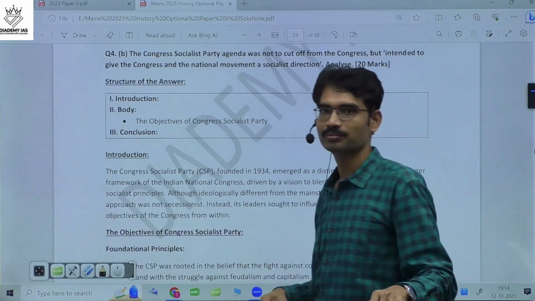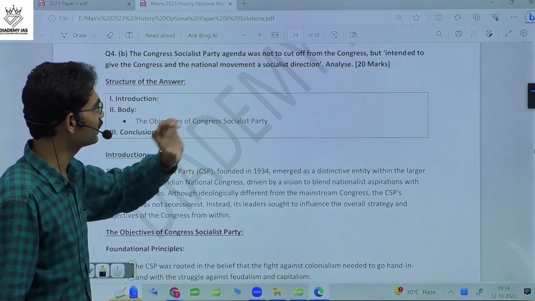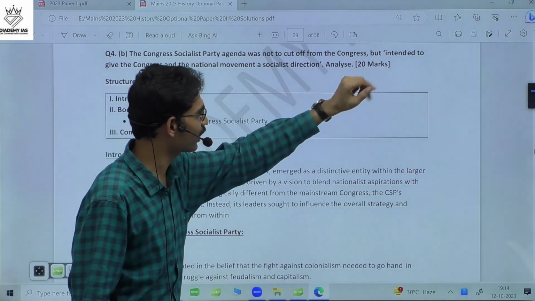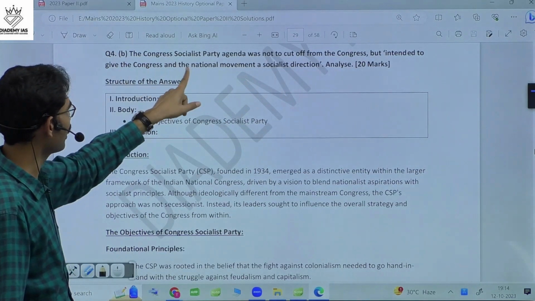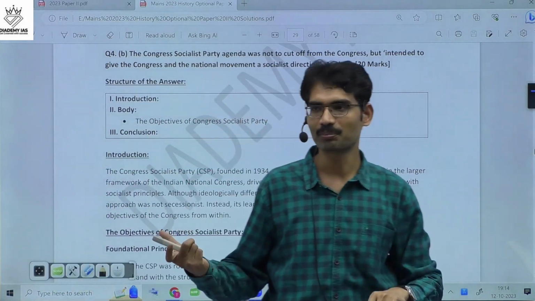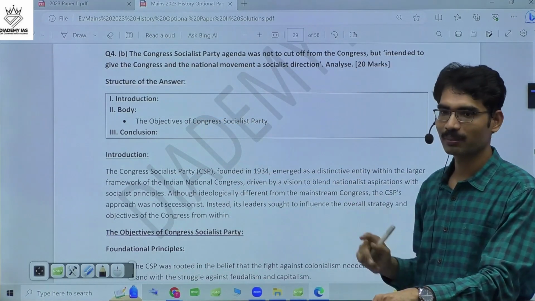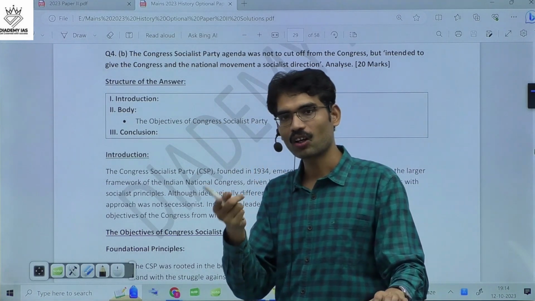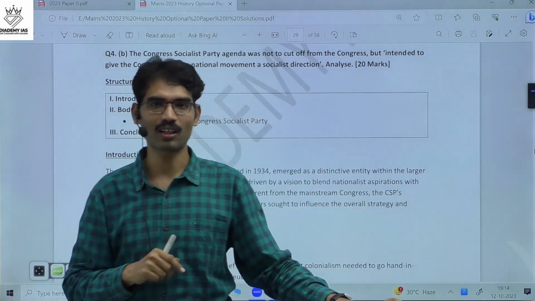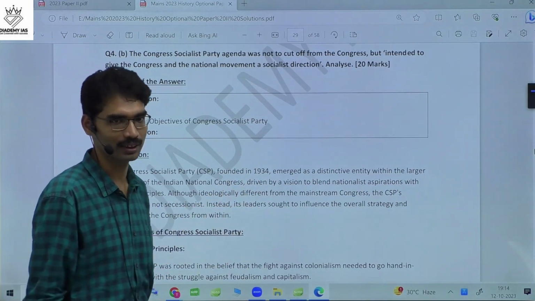Next one, 4B. It is talking about how the Congress Socialist Party's agenda was not to cut off from the Congress, but intended to give the Congress and the national movement a socialist direction. Simply, it is asking about the contribution of the Congress Socialist Party, which always wanted to stay within the Congress stream and did not want to go out of it.